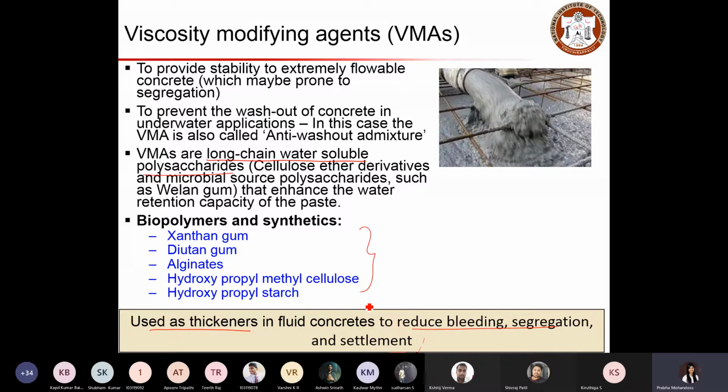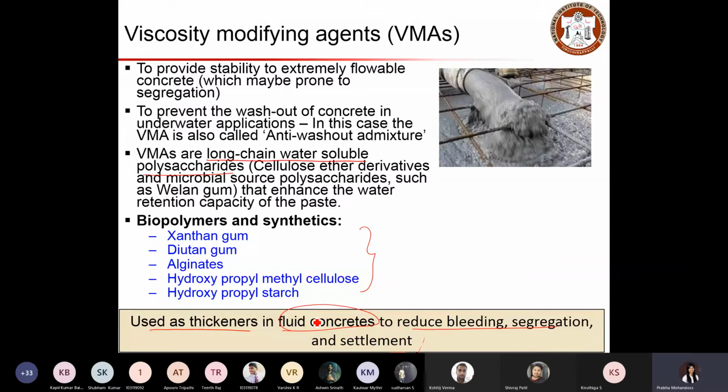So I mentioned these are used in general in fluid concretes, like in soup. When we have some vegetables and water, we also need the soup should not be too watery. So we add some thickener so that we get a creamy kind of texture, right? For that we use corn flour or corn syrup, so that the soup becomes creamy.